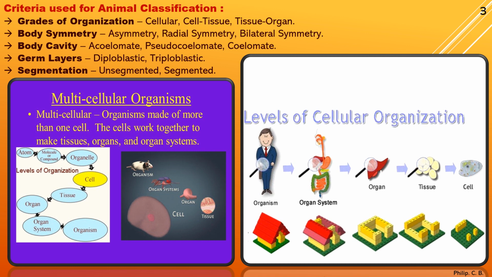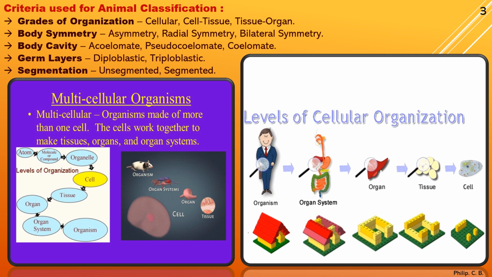Fifth, segmentation. Segmentation, just two types are there: unsegmented and segmented. Now when you say unsegmented and segmented, if segmentation is present, they're segmented. In case of absence, unsegmented. If I give a best example, again in Annelida or Arthropoda, the body is segmented. Now there is metameric segmentation seen.